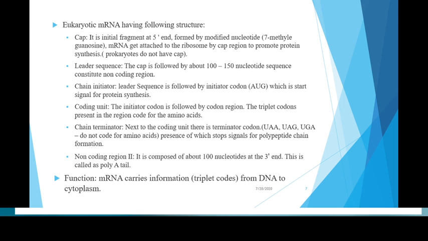Non-coding region 2. It is composed of 100 nucleotides at the 3' end, which is also called the poly A tail. This non-coding region 2 is composed of only A, that is adenine. Function of mRNA. These mRNAs carry information from DNA to the cytoplasm in the form of triplet codons, which helps to synthesize protein.